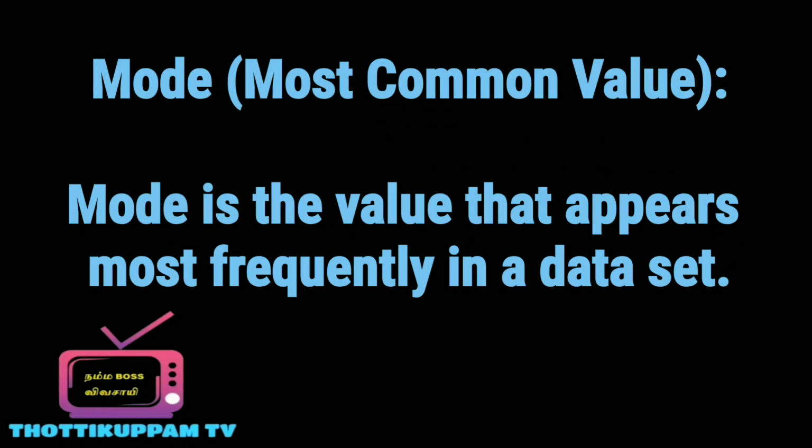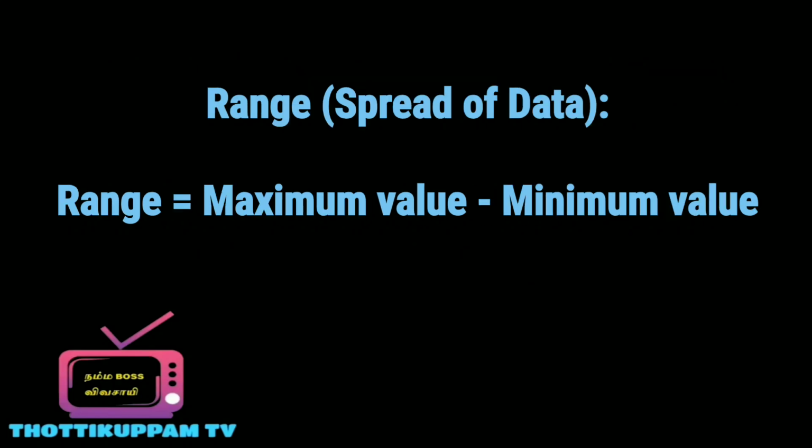Mode, most common value. Mode is the value that appears most frequently in a data set. Range, spread of data. Range is equal to maximum value minus minimum value.